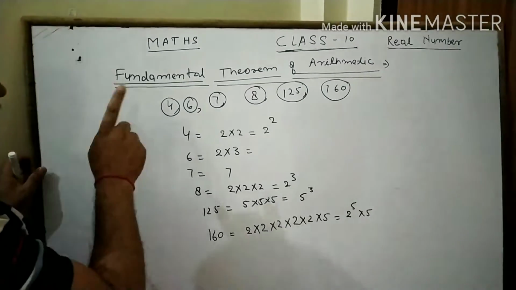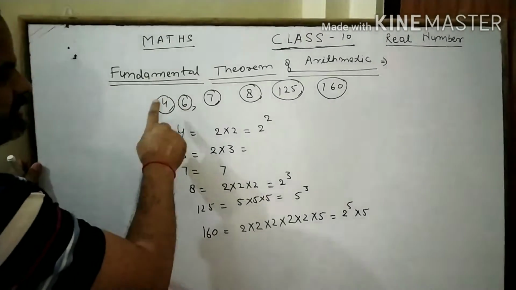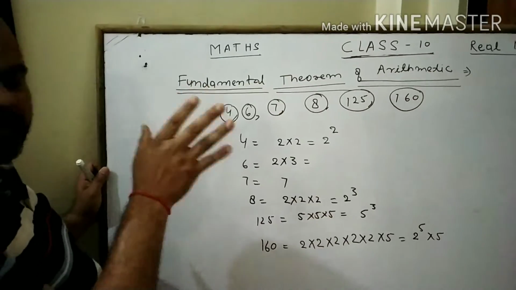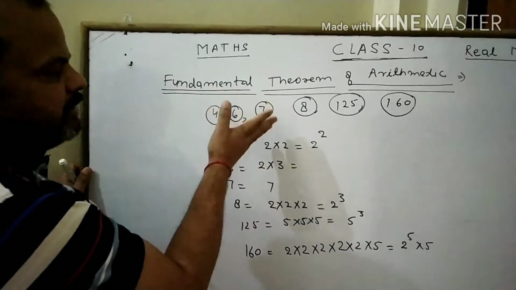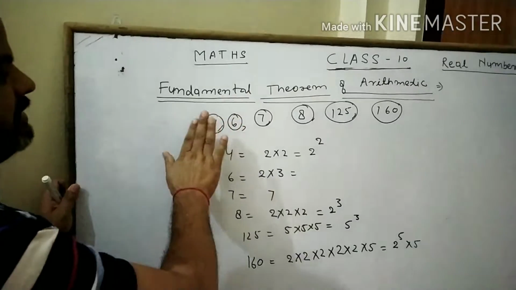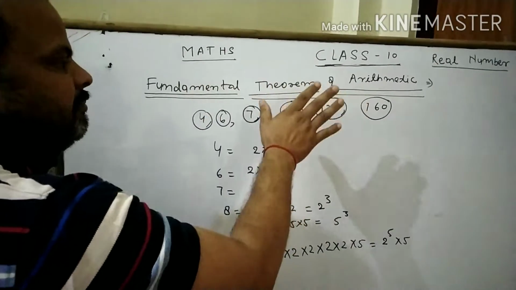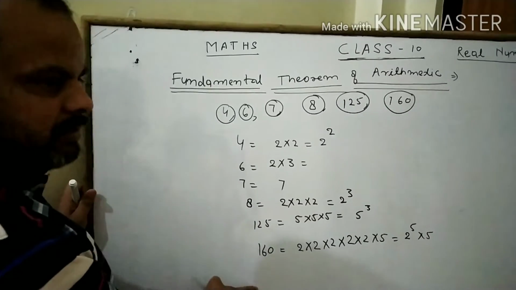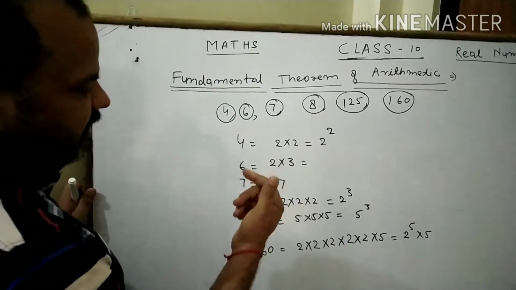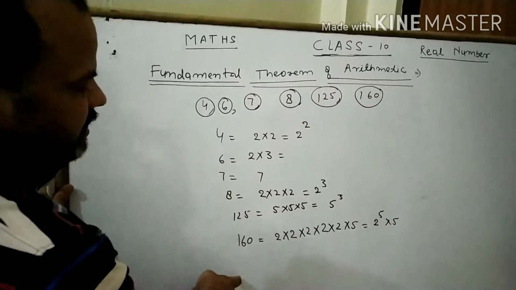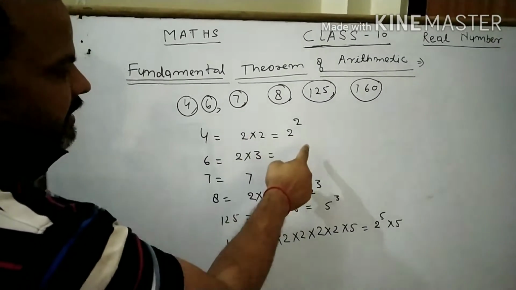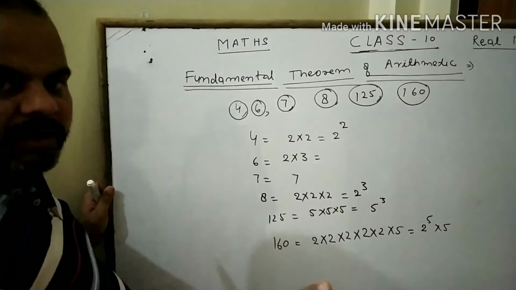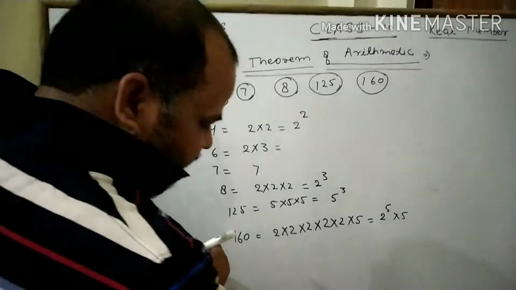Clear? Here we discuss, you see here 4, 6, 7, 8. It is a number other than 1. It means it is a composite number or a prime number. Prime number is already unique, but each composite number is written in the form of its unique prime factors. Is that clear?